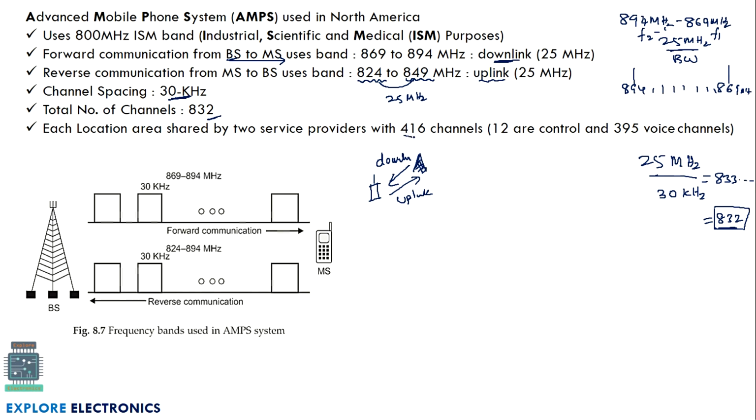So 416 channels are going to be allocated to one service provider, and the other service provider is going to use 416 channels. Out of this 416, 12 are used for control channels, in the sense to send and receive the control information, and 395 voice channels are going to be used for the communication. This is how AMPS is going to use the bandwidth of 25 MHz for uplink as well as 25 MHz for the downlink, which is in the 800 MHz range.